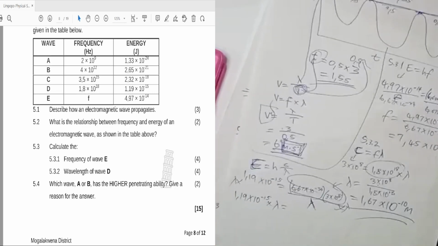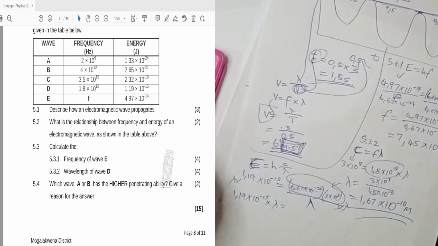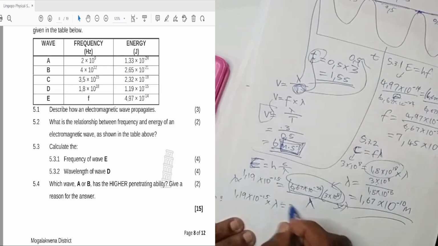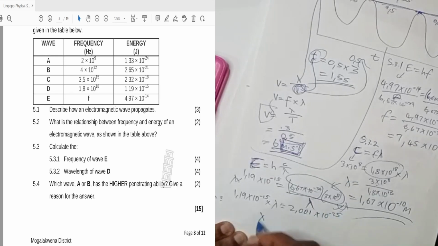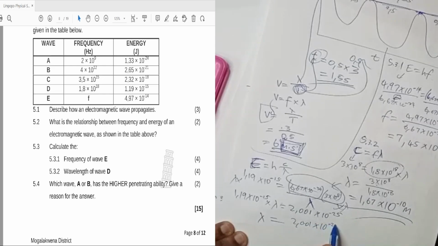Let's calculate that side, which is 6,67 times 10 to the power negative 34 times 3 times 10 to the power 8, which is 2,001 times 10 to the power negative 25.